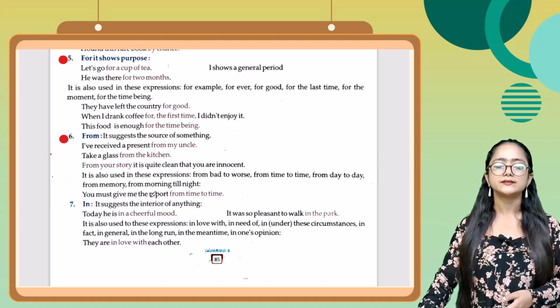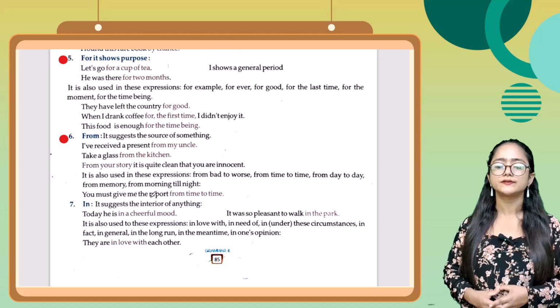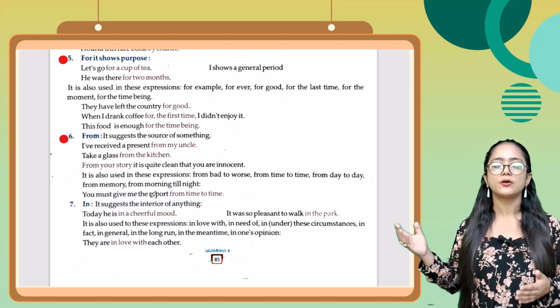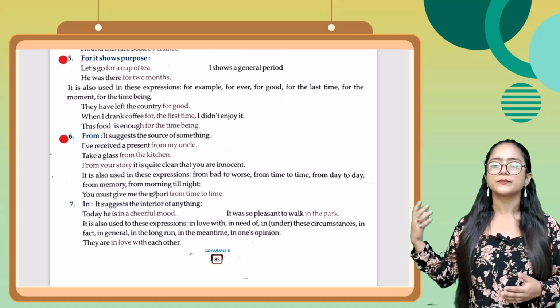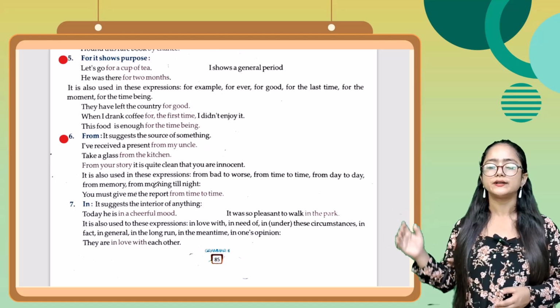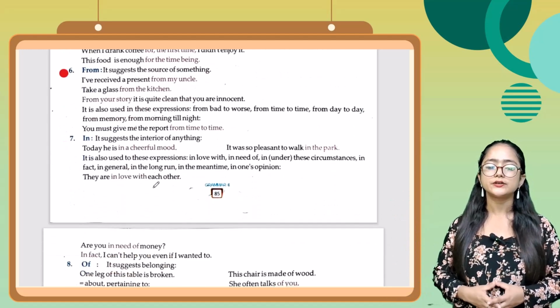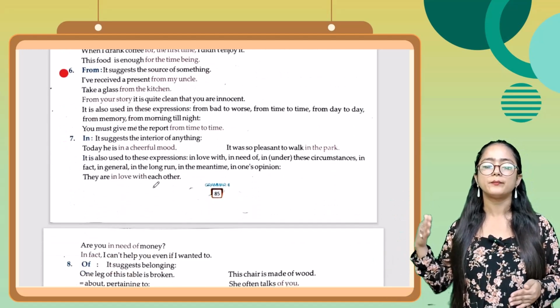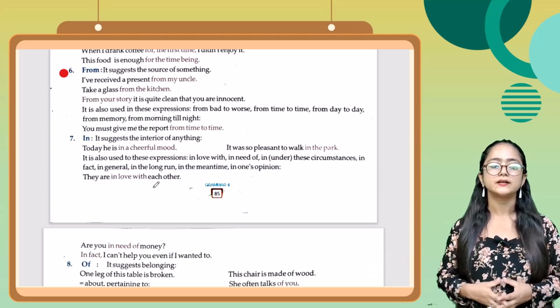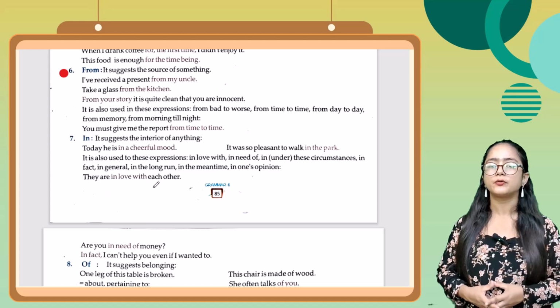Now next is sixth one, from. It suggests the source of something. मतलब कहाँ से आया है, जैसे कि I have received a present from my uncle. Take a glass from the kitchen. From your story, it is quite clear that you are innocent. It is also used in these expressions जैसे कि from bad to worse, from time to time, from day to day, from memory, from morning till night. For example, you must give me the report from time to time.